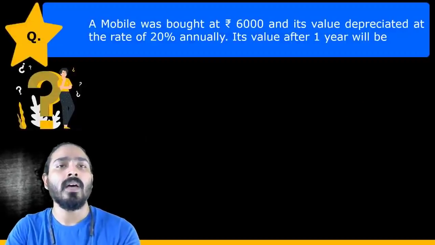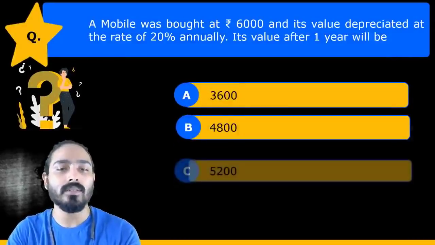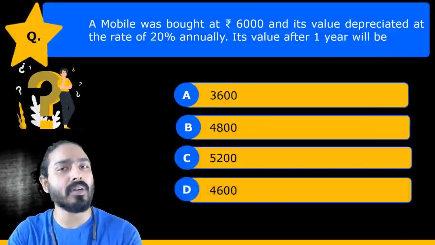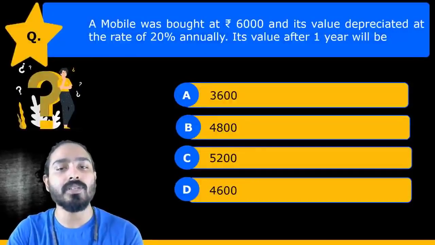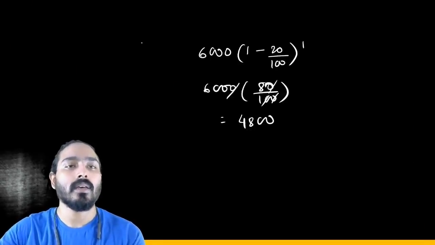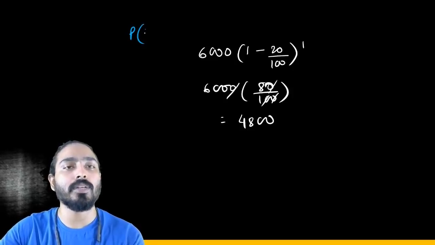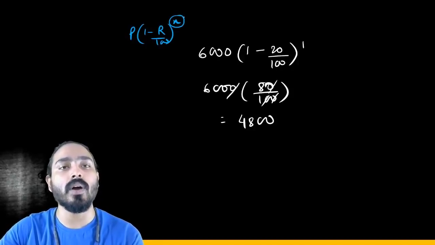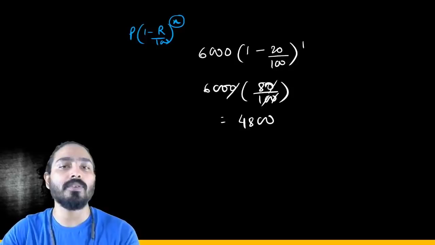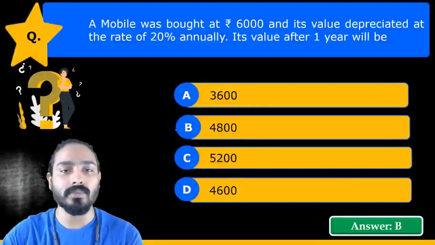Let's move ahead. A mobile was bought at 6,000 and its value depreciated at the rate of 20% annually. So just for 1 year, we'll apply the formula for compound interest, and it is exactly the depreciation formula. So according to the depreciation formula, it's very simple, similar to the compound interest formula, P into 1 minus R upon 100, raised to the number of years, right? It is 1 here, and this is 20%. If you try to solve this out, you'll get 4,800. And that's right, B is the right answer.